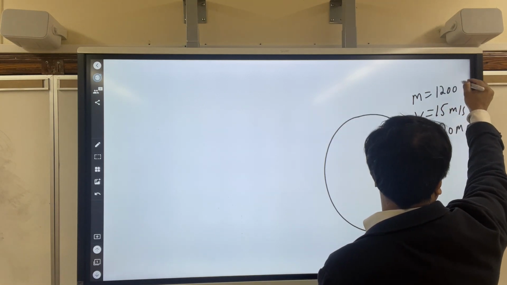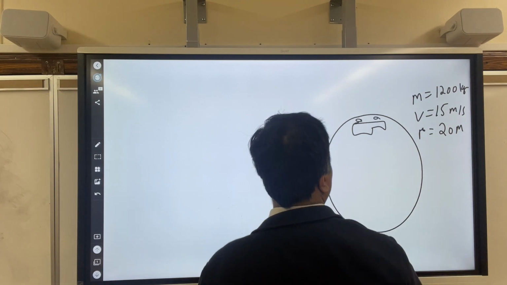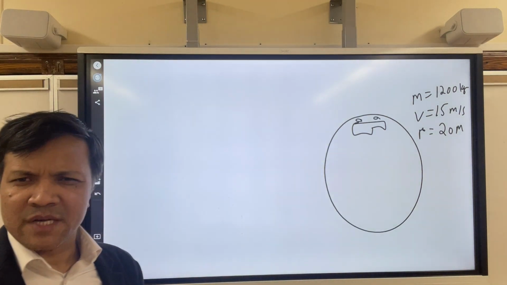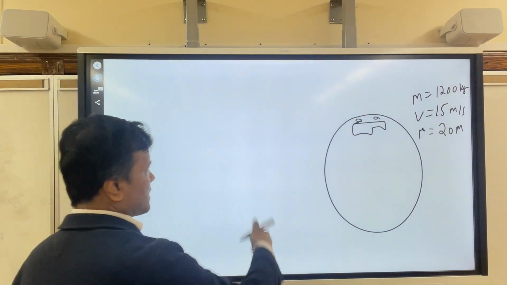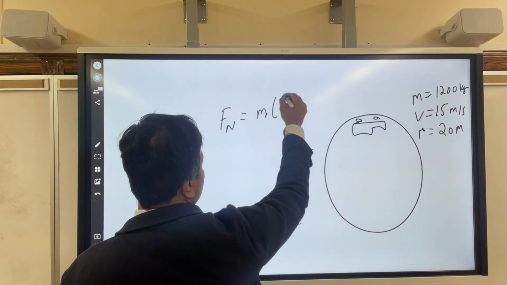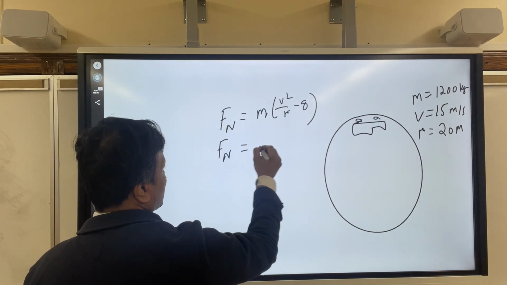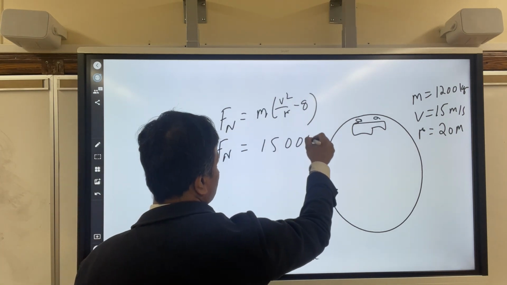All right, 1200 kilogram. Right now, I want to see whether Mr. Barry will survive, die, feel heavier, lighter, or what else. So Fn is still on the top, so you're going to do m times v squared over r minus g. So this time, what are we going to get? We're going to get 1500 Newton, right?